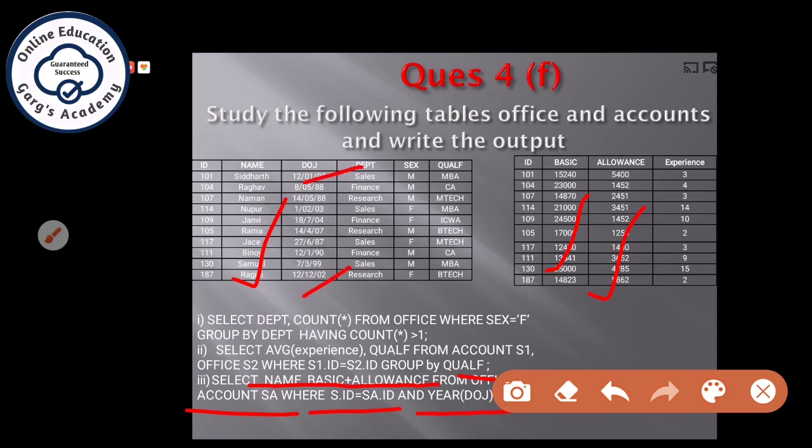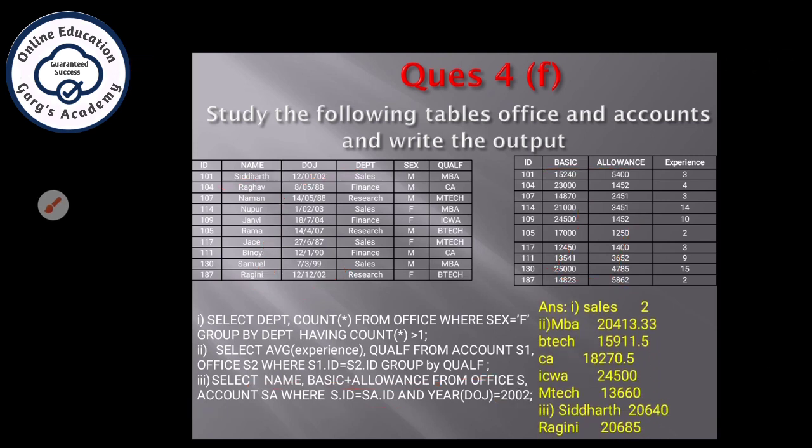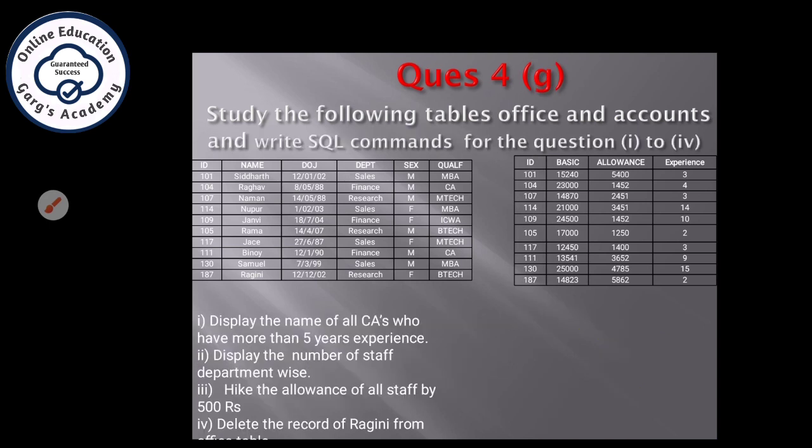So calculate how many candidates have date of joining year as 2002. There are only 2 records, Siddharth and Ragini. So the output you have to write by adding their basic plus allowance salary, and the result will be in this way. Siddharth 20,640 and Ragini 20,685. Next question, again there are the same tables, but in this part you have to write out the commands.